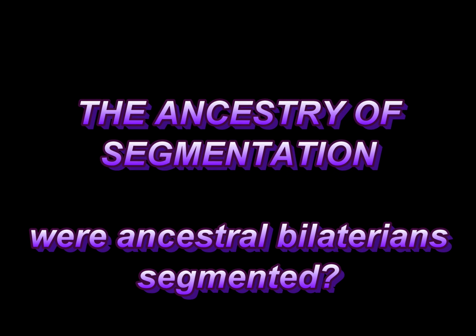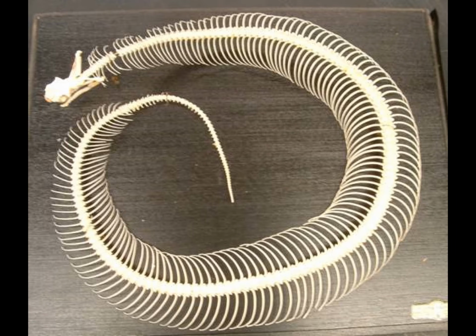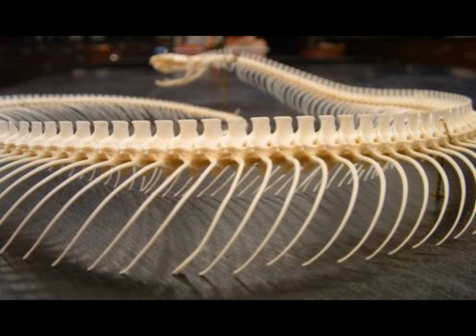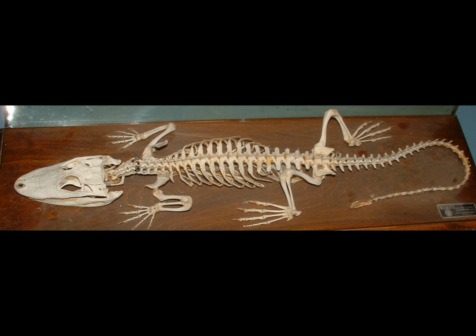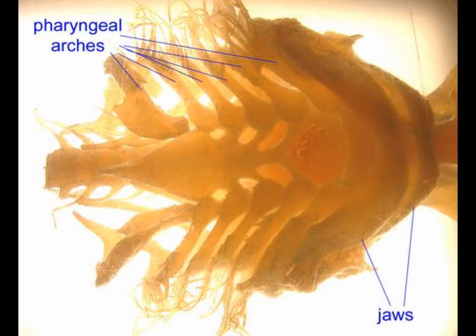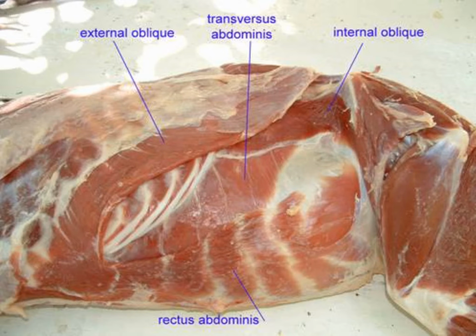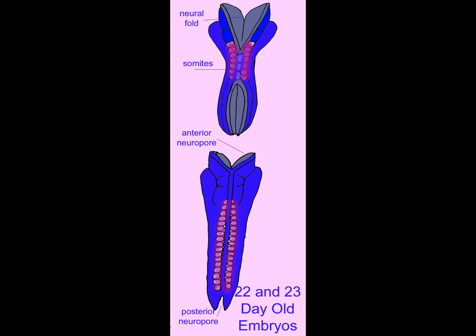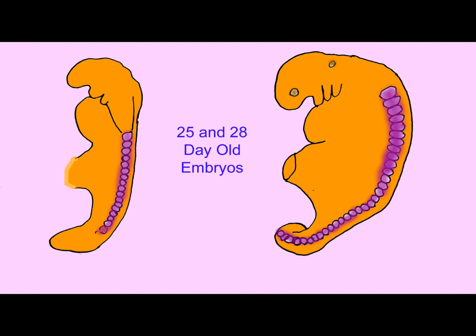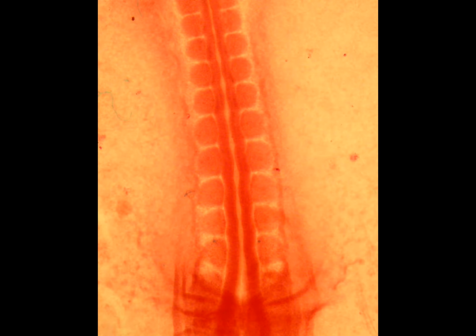Vertebrates are obviously segmented animals. One can observe this in the repeating vertebrae, ribs, nerves, the repeating bands of muscle such as intercostal muscles, or even the segments of the rectus abdominis in humans. But when one observes embryos, it is even more evident in the repeating blocks of tissue known as somites.